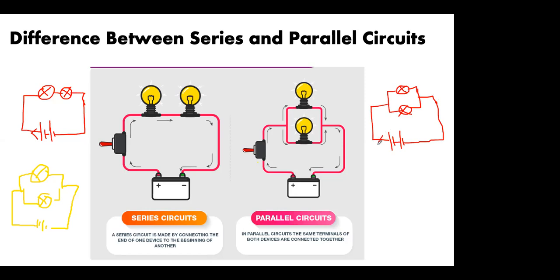Yes, correct. The yellow diagram, whoever has done it, you have to join the path, otherwise the circuit will be incomplete. So there should be no gaps. This is the parallel circuit and this is the series circuit. This circuit we are going to do in the next class, so that is why you require two bulbs. One bulb at the top means the junction point is the same for both bulbs. And here they are connected in a line.